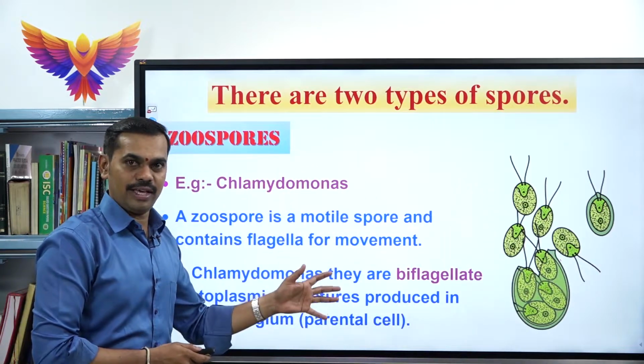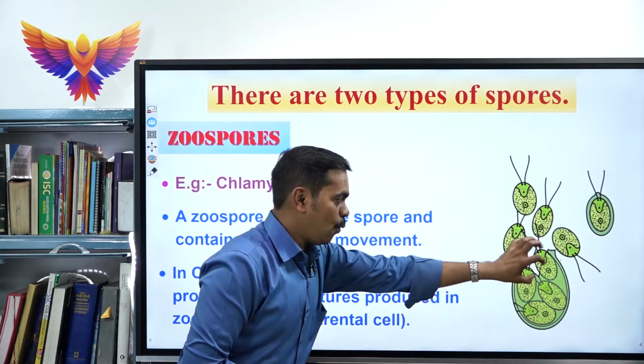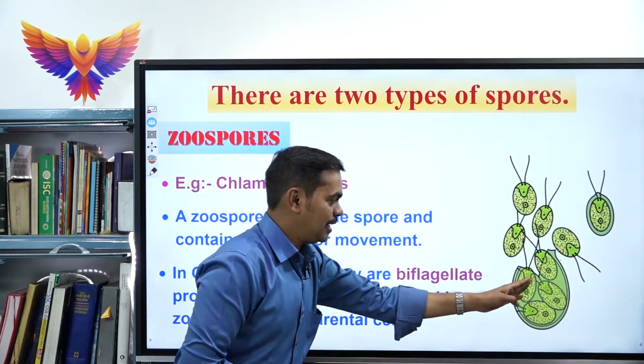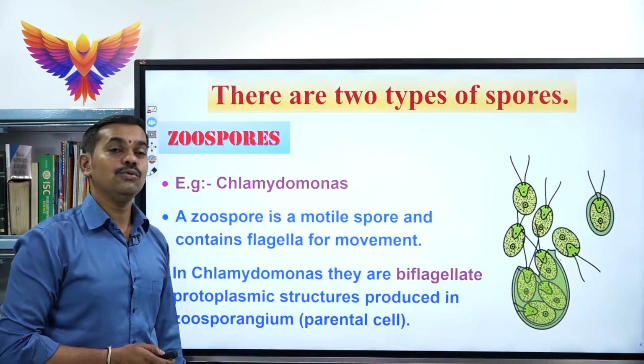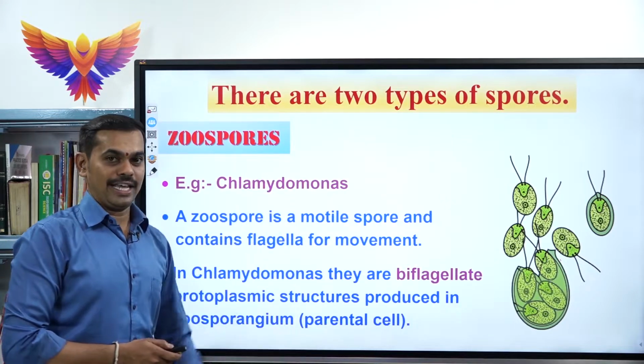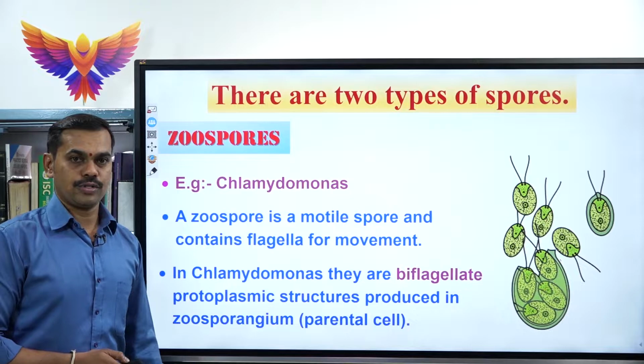See the beauty over there. See, the parental body where the spores are produced. Once the parental body ruptures, the zoospores come out and each zoospore can develop into a new Chlamydomonas or a new organism. That is exactly what you must learn under zoospores.